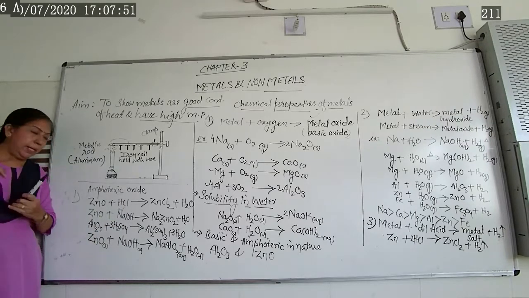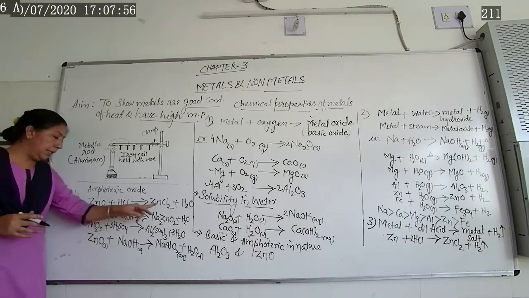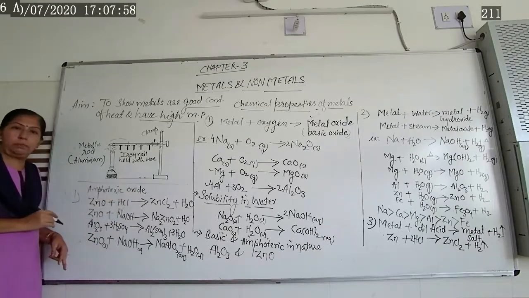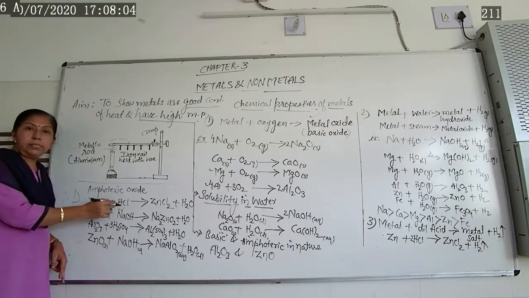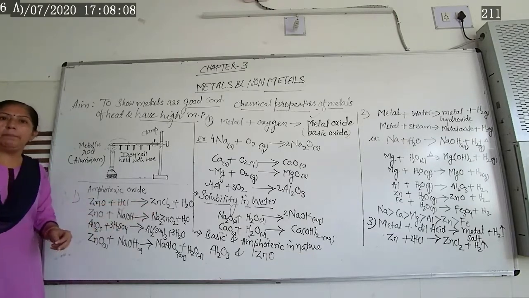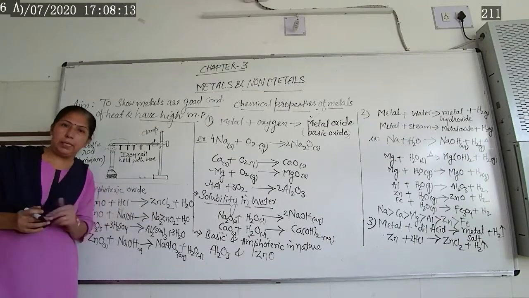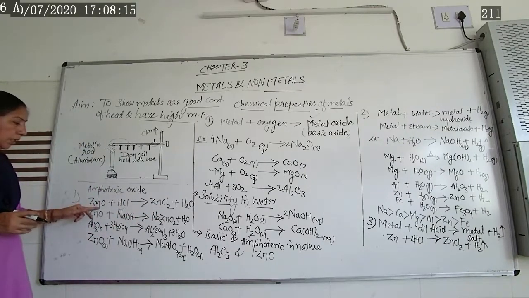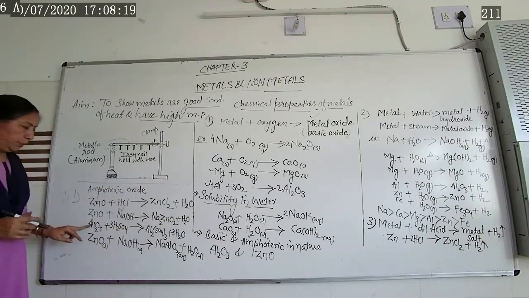Now zinc oxide, when it reacts with acid, it forms zinc chloride as well as water molecule. Because zinc oxide is basic in nature. This one is the acid. Acid-base reaction takes place. Once again, what happens? Neutralization reaction, and we are getting metal salt as well as water molecule. So here, zinc chloride plus water will be produced.